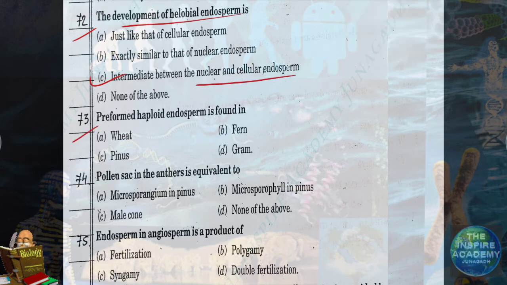Question number 73. Preformed haploid endosperm is found in Pinus. Pinus is a gymnosperm. Ficus, Pinus, both are examples of gymnosperms.